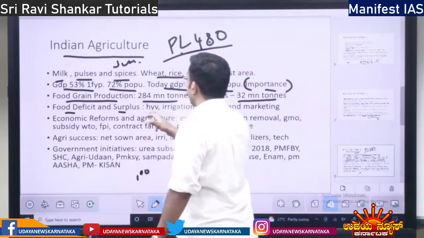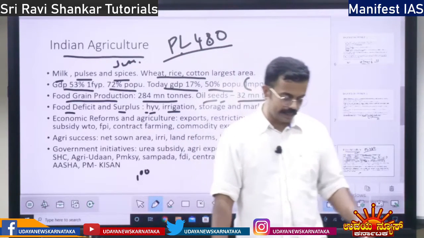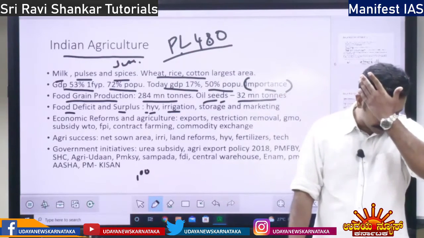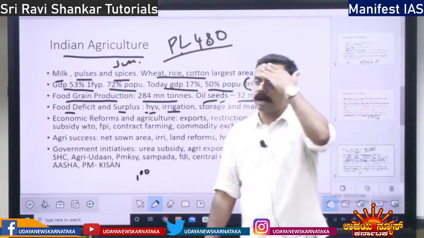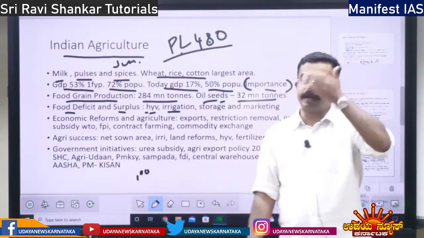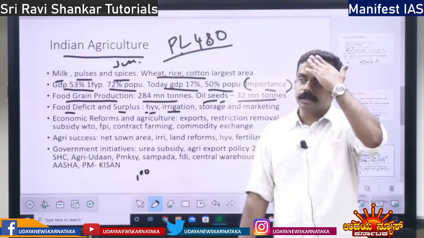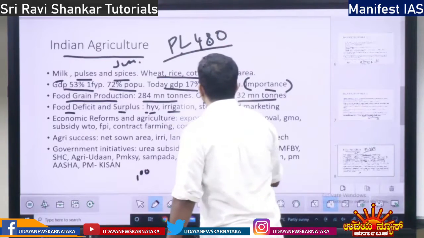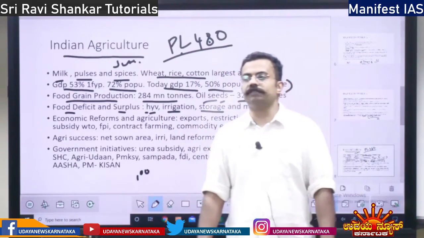We used high yielding variety seeds and increased irrigation. So many dams were built: Sardar Sarovar, Bhakra Nangal Dam, Mettur Dam, Tehri Dam, Hirakud Dam. And storage: earlier there was no proper storage infrastructure.